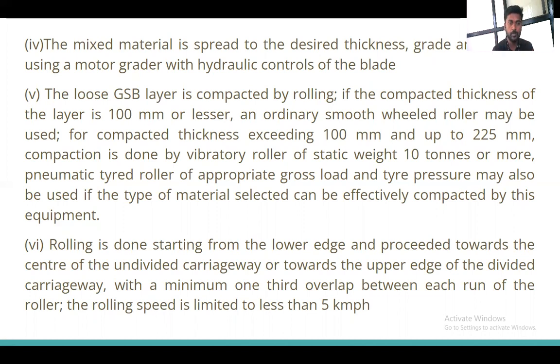After that, the rolling is done starting from the lower edge and proceeding towards the center of the undivided carriageway, or towards the upper edge of the divided carriageway, with a minimum 1/3 overlap between each run of the roller. The rolling speed is limited to less than 5 kmph. Now see, this is the important part. After the compacting, what we have to do? We have to maintain the surface plane.